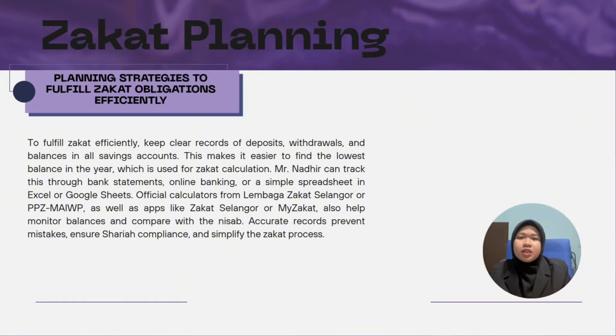This is important because zakat is calculated based on the lowest balance in the year. For example, Mr. Nadir can track his savings using bank statements, online banking like Maybank2u or CIMB Clicks, or even a simple Excel sheet. Official zakat calculators from Lembaga Zakat Selangor or PPZ MAIWP, as well as apps like Zakat Selangor or MyZakat, also make the process easier. By keeping clear and organized records, we can avoid mistakes, stay Syariah compliant, and simplify zakat payment.